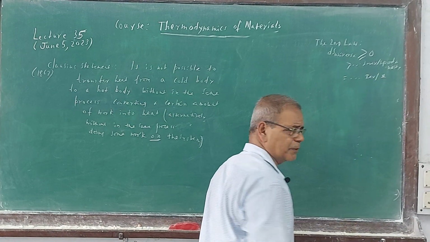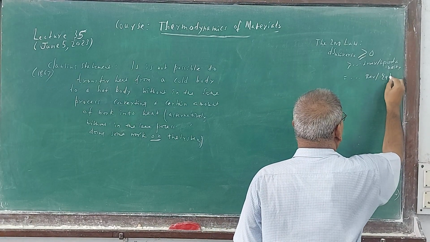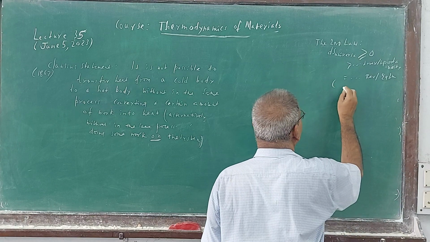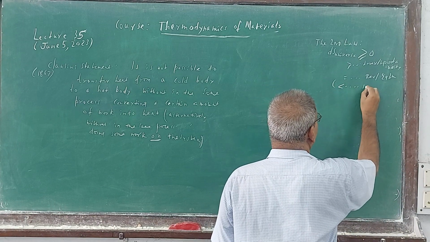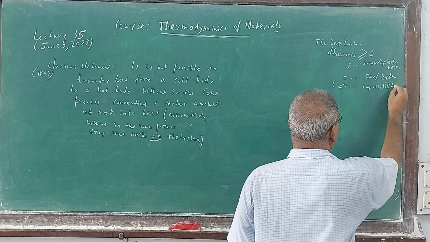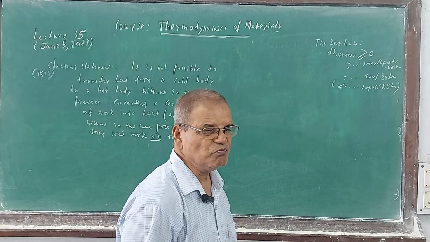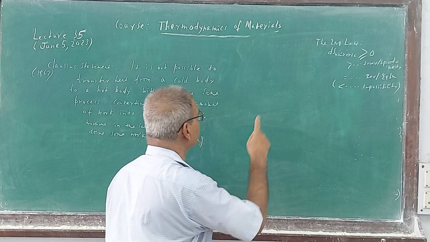We'll use this concept for chemical reaction equilibrium, but reversible process, equilibrium. And note this, less than refers to impossible. Less than I have not given. So never forget this.